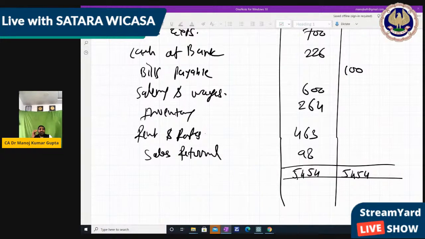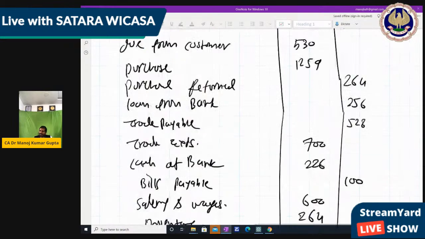The trial balance must tally when we make it from the beginning to the end. But when we make it from the balance sheet, it may not tally. Then we have to put the difference in the suspense account, and there is a question in your module where the difference in the trial balance is shown in a suspense account. Okay.